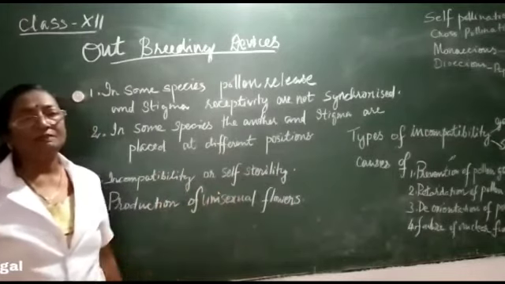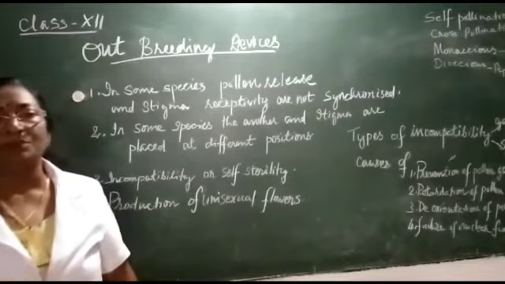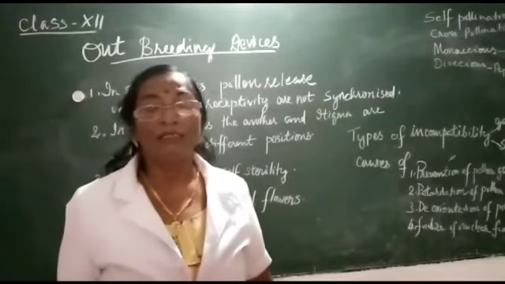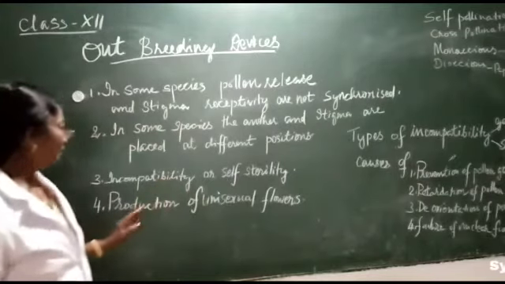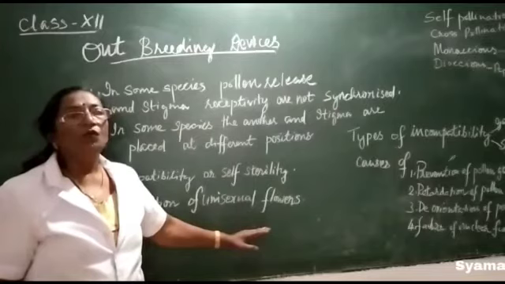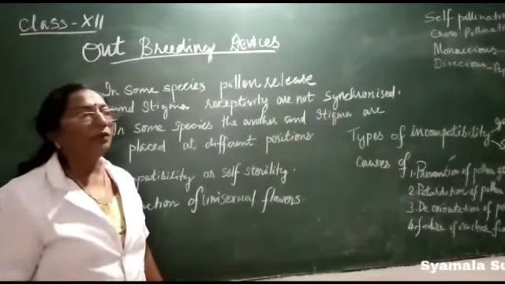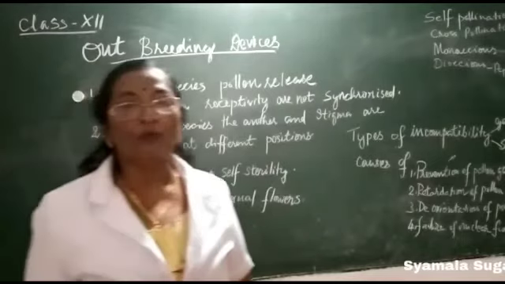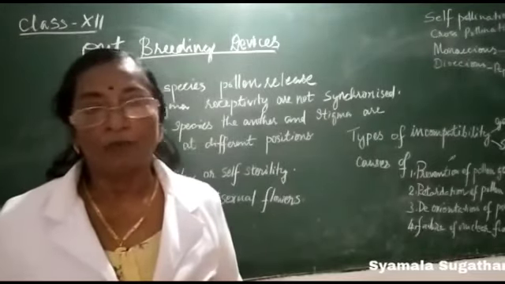In the case of self-sterility, the pollen grains of the same flower do not germinate on the stigmatic surface of the same flower or same plant. And the last one is production of unisexual flowers. When the plants produce only unisexual flowers, cross-pollination alone is possible.